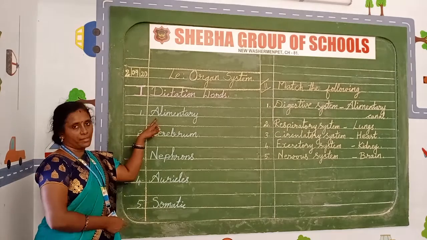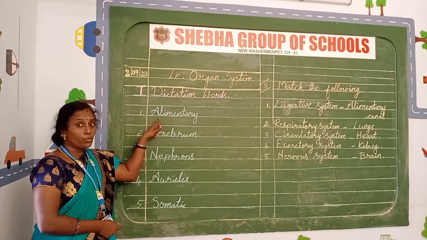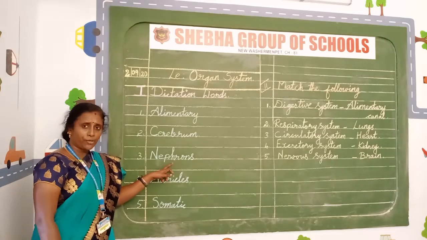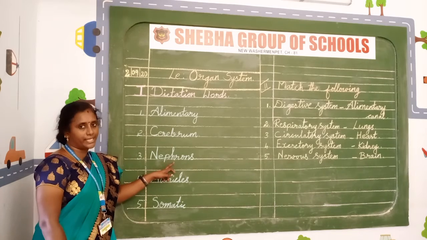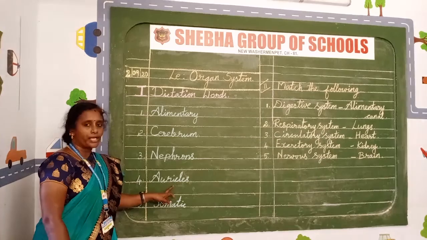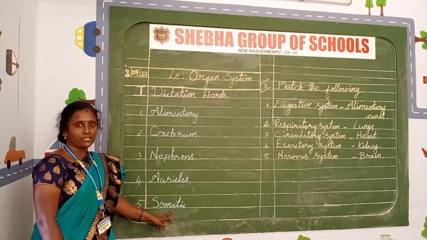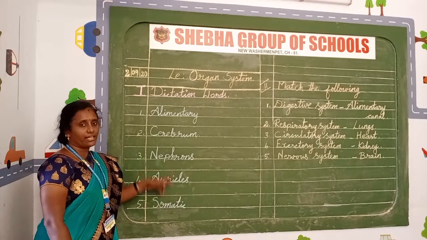Yes children, this is alimentary. Alimentary na நமக்கே தெரியும். இது வந்து உணவு குழாய். Then cerebrum, பெருமூளை, largest brain. Then nephrons is a structural and functional unit of kidney. Kidney ல இது ஒரு unit. Then auricles, one of the chambers. Heartல இருக்கிற ஒரு chamber அது. Then somatic, it is a nervous system. Okay children? Are you clear with your dictation words now?